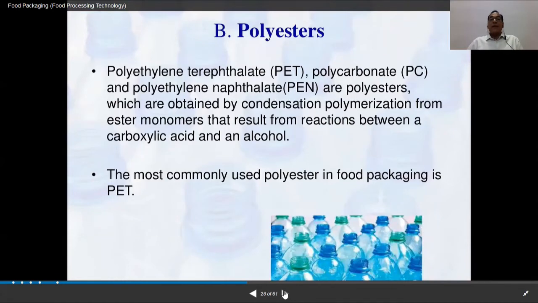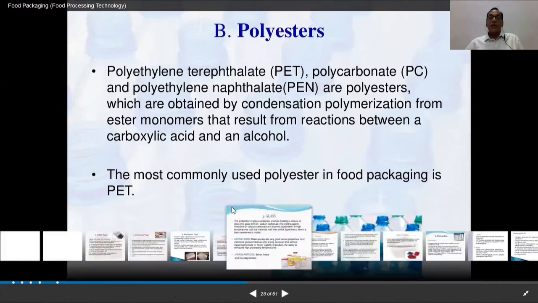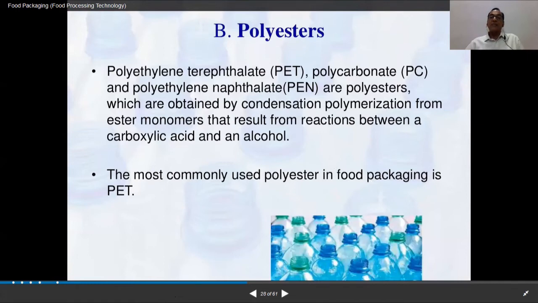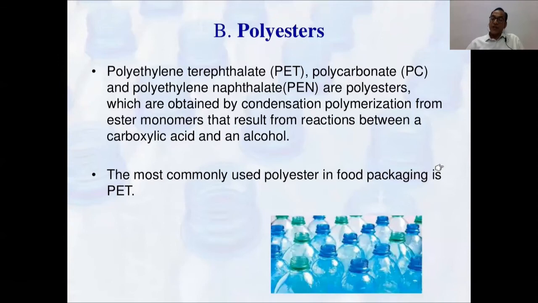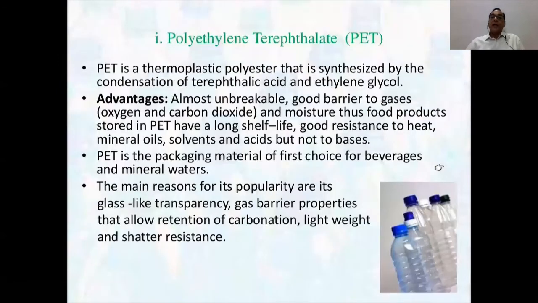Polyethylene terephthalate, PET jars. The name Pearl PET that you have heard is the name of a company, and PET is the name of the plastic. Then polycarbonates, PC, and polyethylene naphthalate, PEN, are polyesters obtained by condensation polymerization from ester monomers that result from reactions between a carboxylic acid and alcohol. The most commonly used polyester in food packaging is PET, polyethylene terephthalate. PET jars and PET bottles are very popular. And this is the PET.